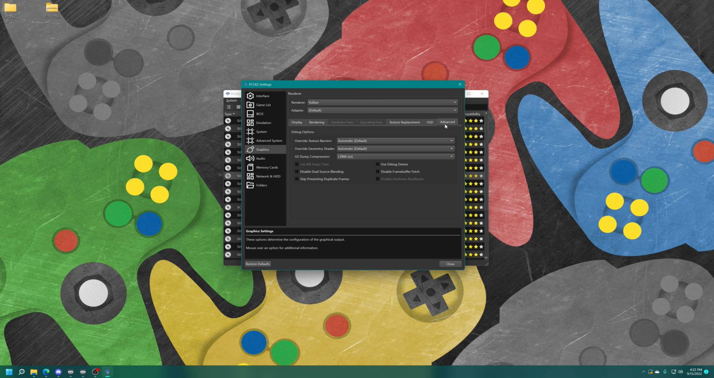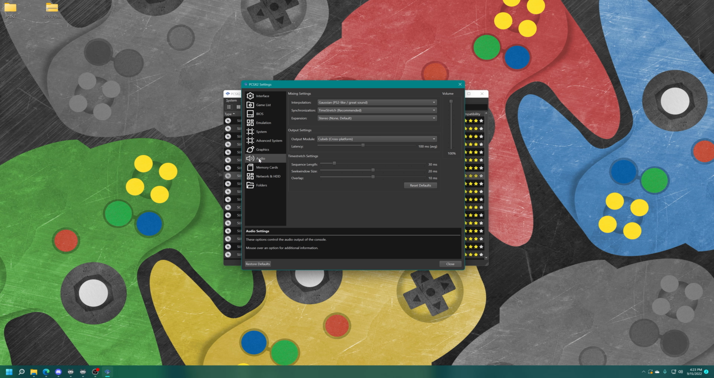Next up, advanced. This is another tab where I really don't recommend changing anything on unless you need to per game. And you can look up in the PCSX2 wiki if you need to change anything in here on a per game basis. Otherwise, just leave it be. Next up, the audio settings.